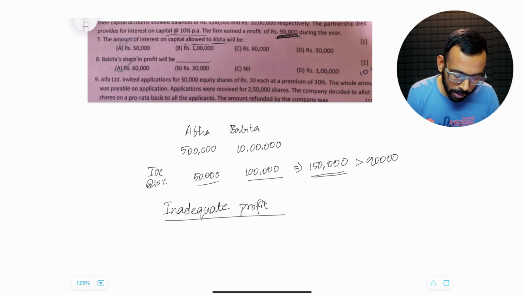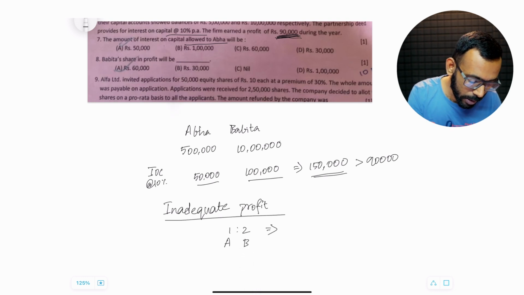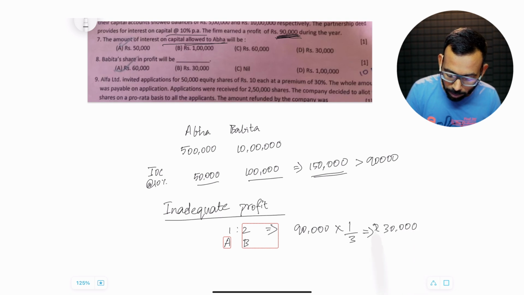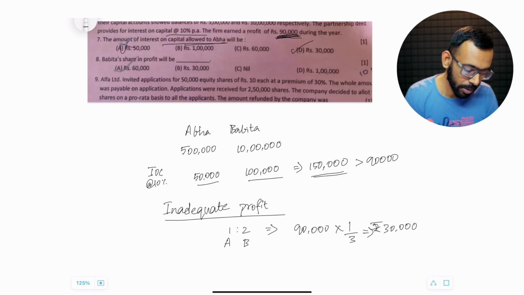Therefore, what is the ratio of their appropriation? 50,000 is to 1 lakh. Therefore, 5 is to 10, or in other words, 1 is to 2. That means Abha gets only 1/3, Babita gets 2/3. So in this case, what is the IOC allotted to Abha? 90,000 multiplied by 1/3. IOC paid to Abha will be only rupees 30,000. So answer D is the correct answer. This is wrong.